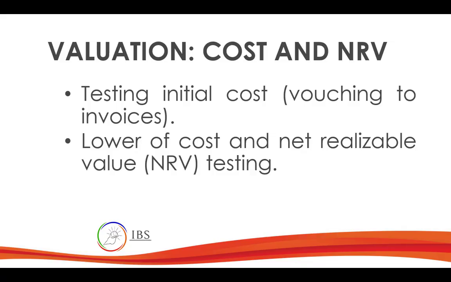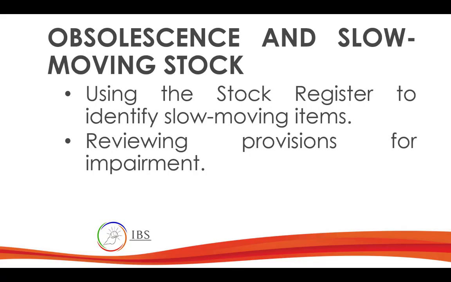Now, lower of cost and net realizable value. Hopefully you learned this in your unit. Cost is of course the initial cost, how much they purchased plus incidental costs. Net realizable value is where the client is measuring their inventory based on the selling price less any cost that they need to incur just to sell that product. That is what we call net realizable value. If they're using lower of cost and net realizable value, we have to test whether they follow that strictly. How about obsolete and slow moving stock?